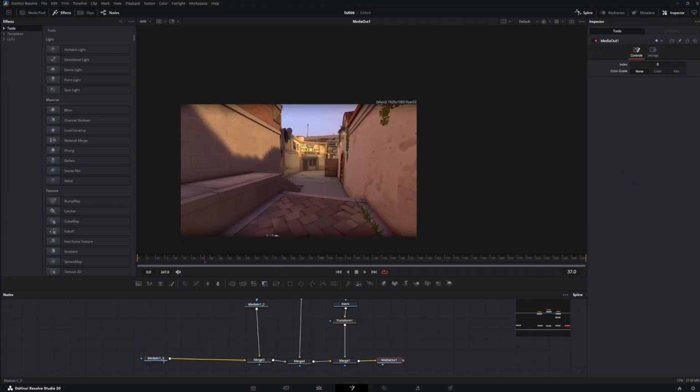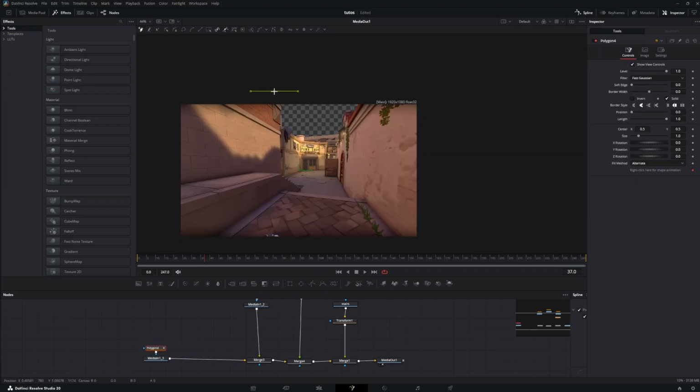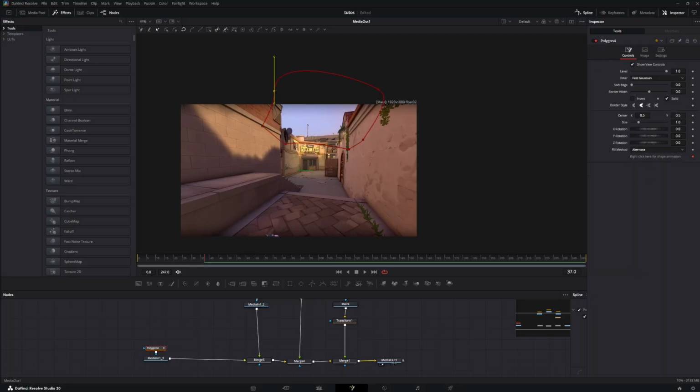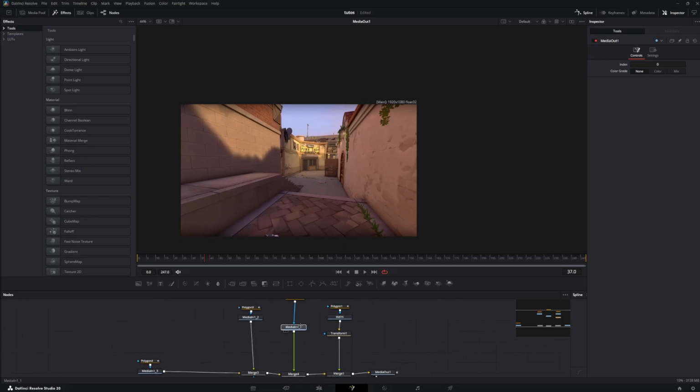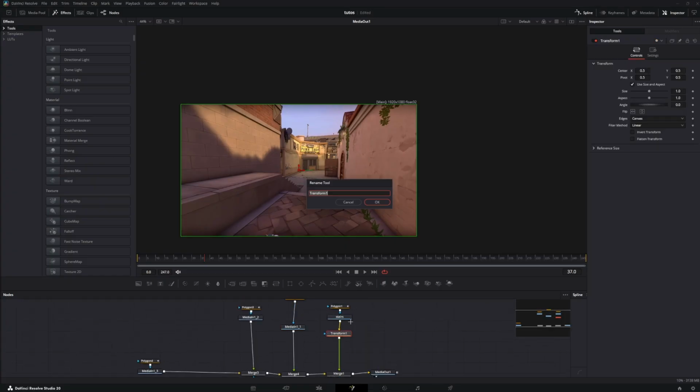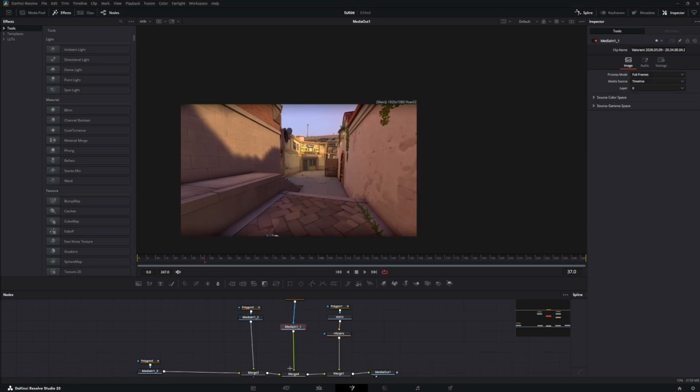Sometimes the polygon is not polygoning, so we have to make it again. This. And now it's done. Now we have to make the animation. You can rename it, like transform. We will rename the transform as XF stairs. XF is the shortcut for transform node.